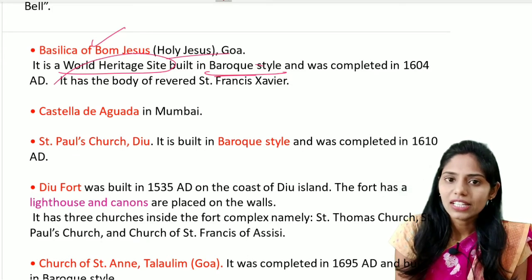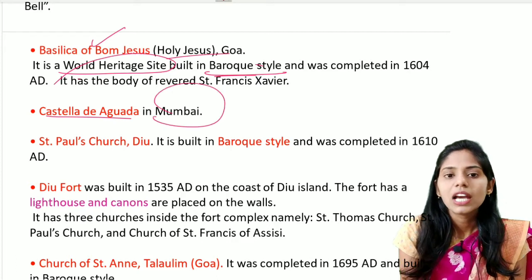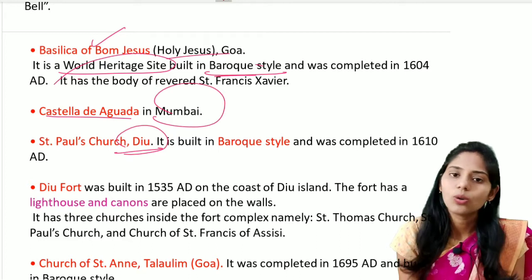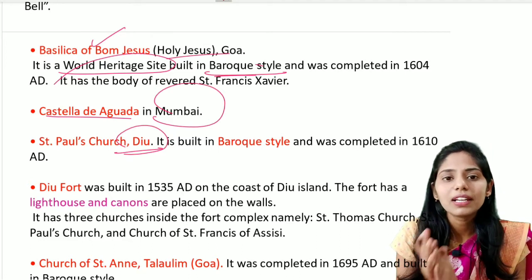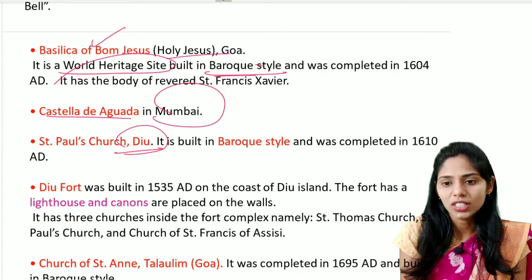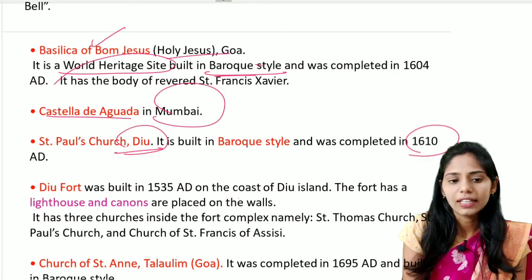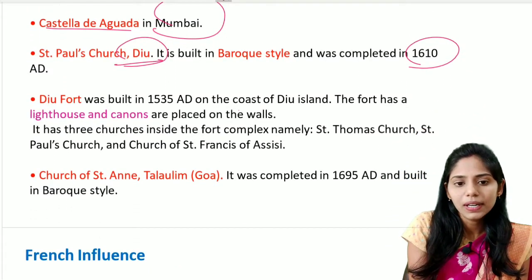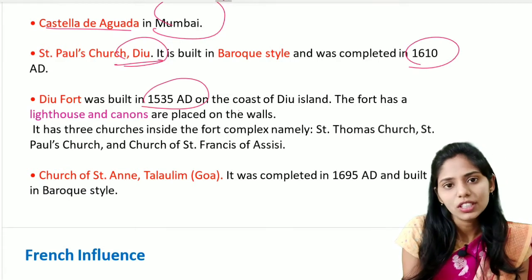The next important construction is Castella de Aguada, present in Mumbai. The next one is Saint Paul Church, present in Diu, which is also built in the Baroque style. These churches are mainly built under this Baroque style, and it was completed almost in 1610 AD. The next important fort is the Diu Fort, built in 1535 AD on the coast of Diu Island.